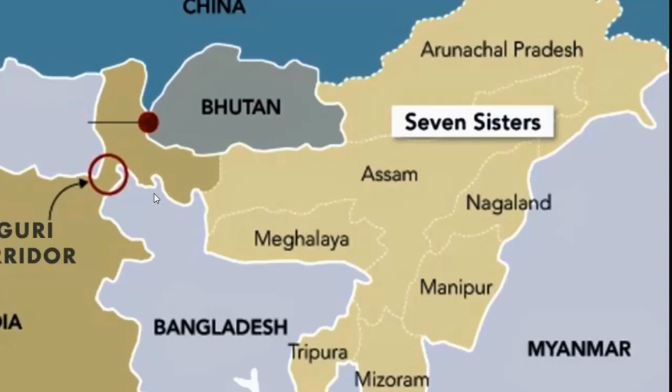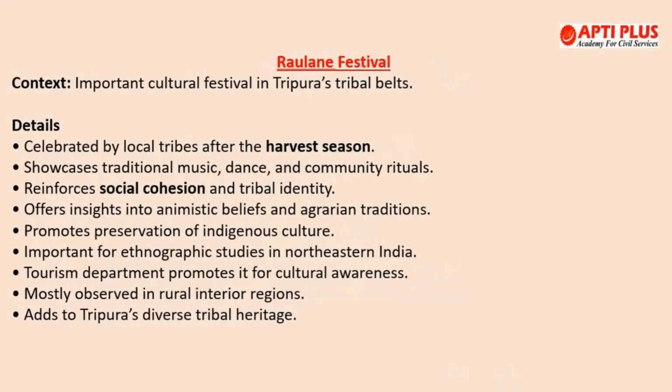Now it is close to international borders with China, Nepal and Bangladesh as well, and this secures it, ensuring unhindered troop and logistics movement. Its narrow width makes it susceptible to blockades or adversary control, and this also allows external powers to influence or destabilize the region. Okay, so very important from a prelims perspective also.